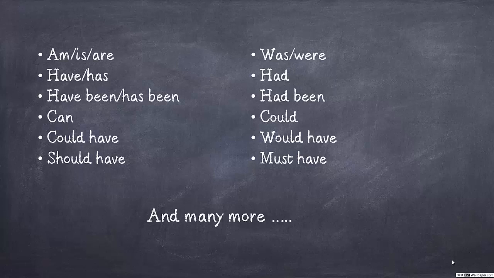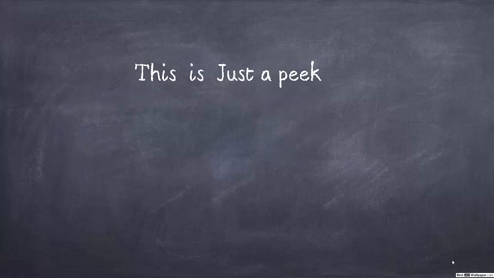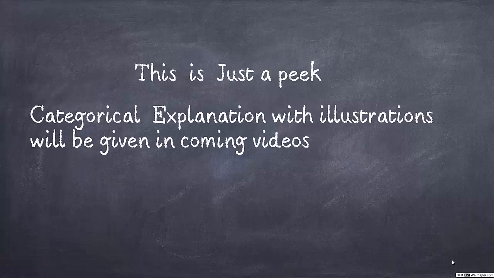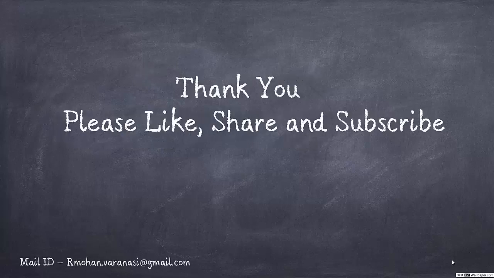Of course, in our next session video, we are going to learn very categorically about all these things. This is just a peek. The categorical explanation with illustrations will be given in coming videos.